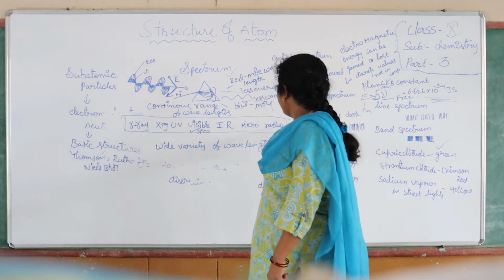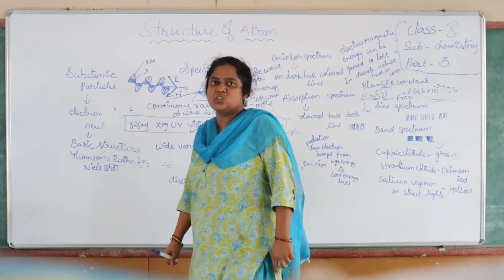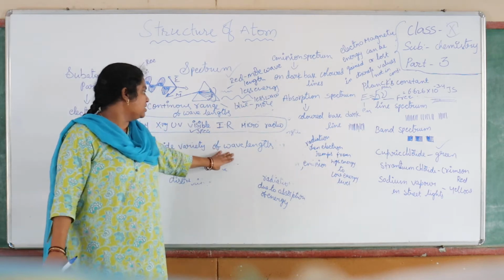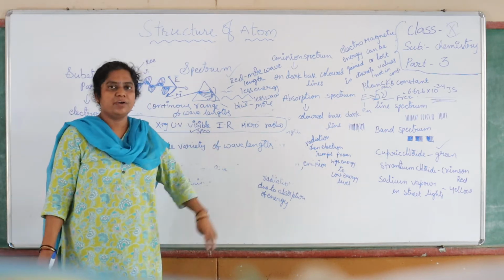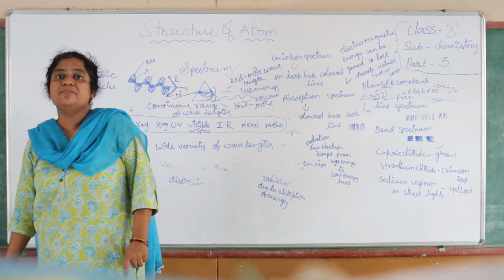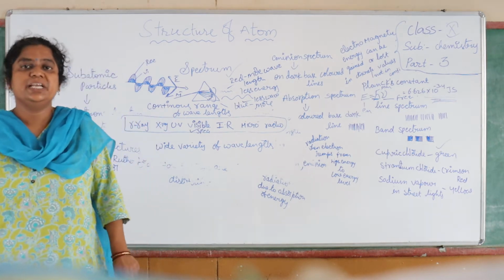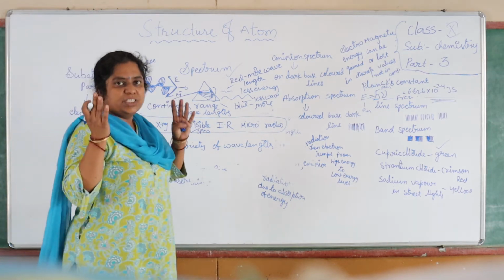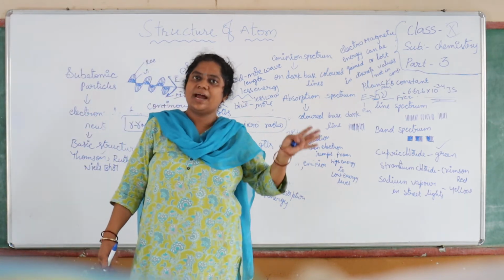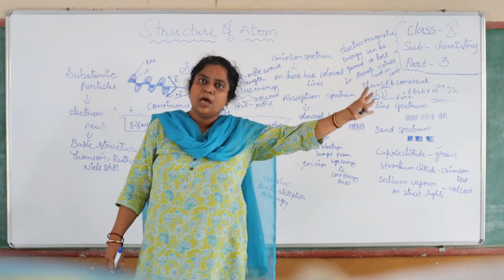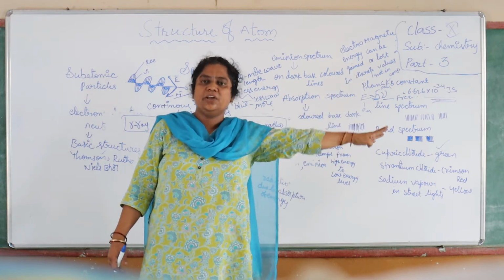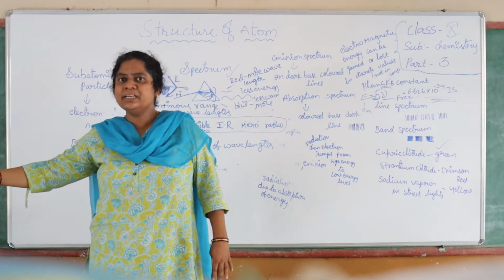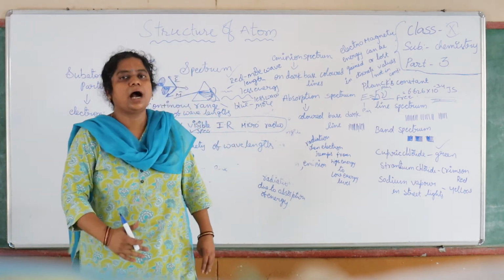So the electromagnetic spectrum consists of 7 varieties of wavelengths. What are they? In the middle, visible radiation. On this side, infrared radiations, microwaves, and radio waves. And on the other side, the UV spectrum, X-rays, and gamma rays.